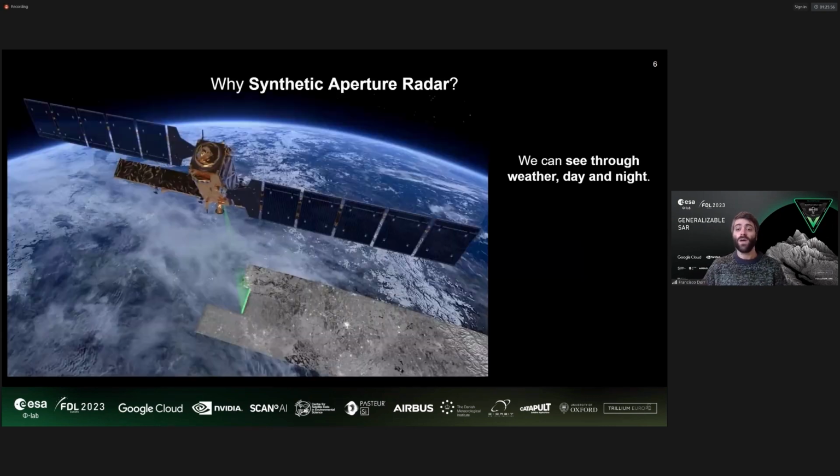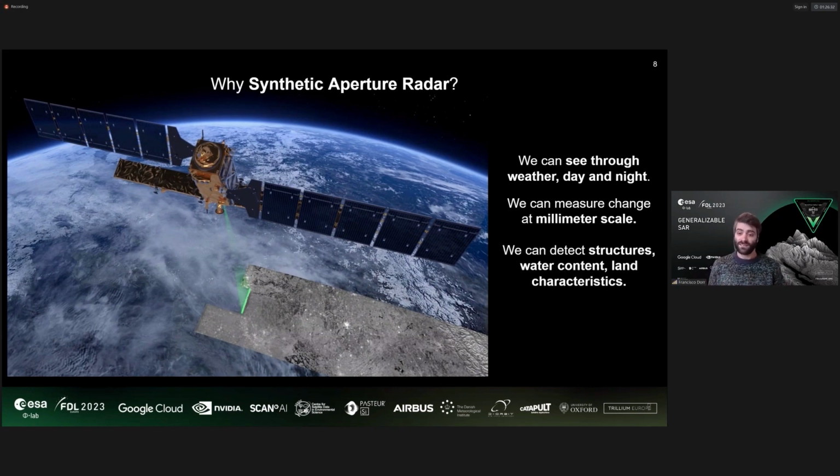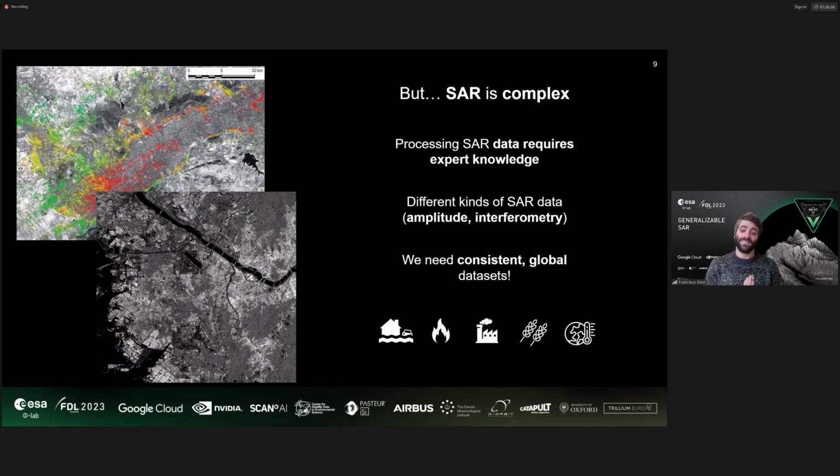We have different types of satellites. We have optical satellites that use the sun's light, and we also have radar satellites that use radar to collect data. And this is the satellite we are using to build our models, the Synthetic Aperture Radar, SAR. It is very useful because it can be collected at any time of the day and in any weather condition. Also, we can measure changes with millimeter precision. This is useful to monitor changes in the Earth's surface. For example, we can monitor the melting of glaciers or the movement of tectonic plates, or changes in structures, water content, and land characteristics.